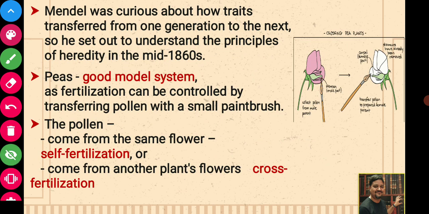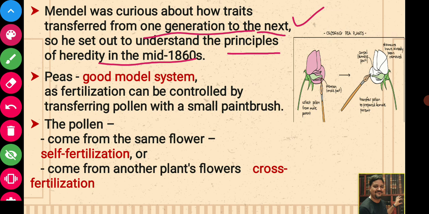Mendel was curious about how traits are transferred from one generation to the next. For this purpose he set up the experiment, and after that he understood the principle of heredity in the mid 1860s.